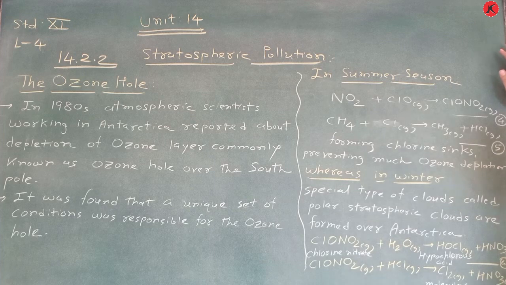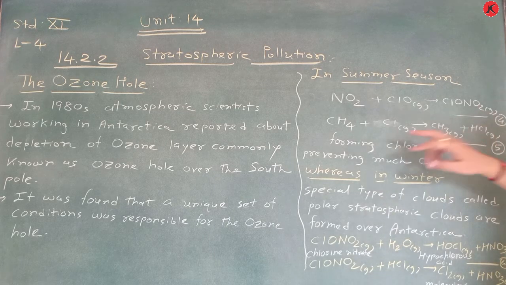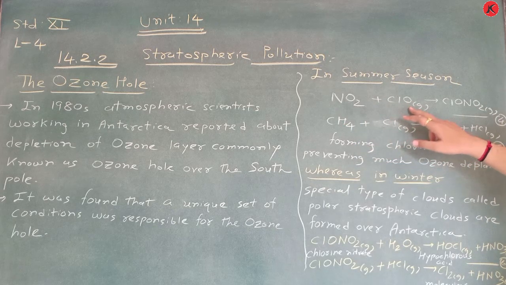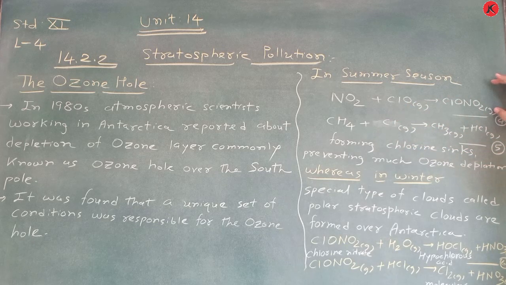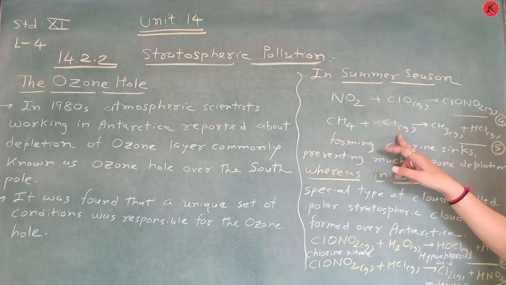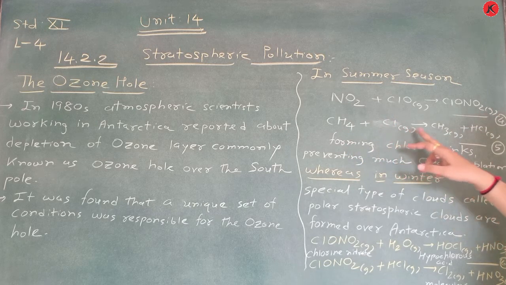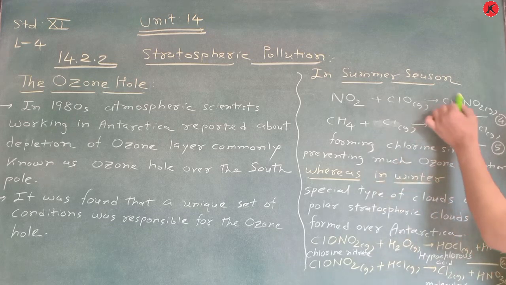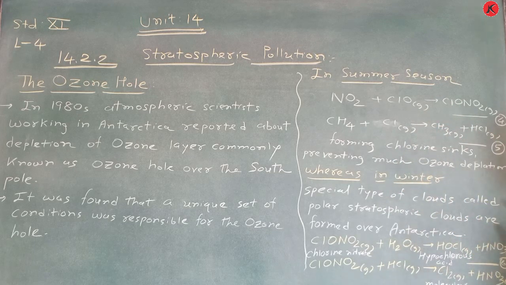When NO2 gas reacts with chlorine monoxide, it converts into chlorine nitrate. Similarly, when methane reacts with a chlorine atom, it converts to CH3 and HCl gas, forming chlorine sinks. That means chlorine is sunk, preventing much ozone depletion.